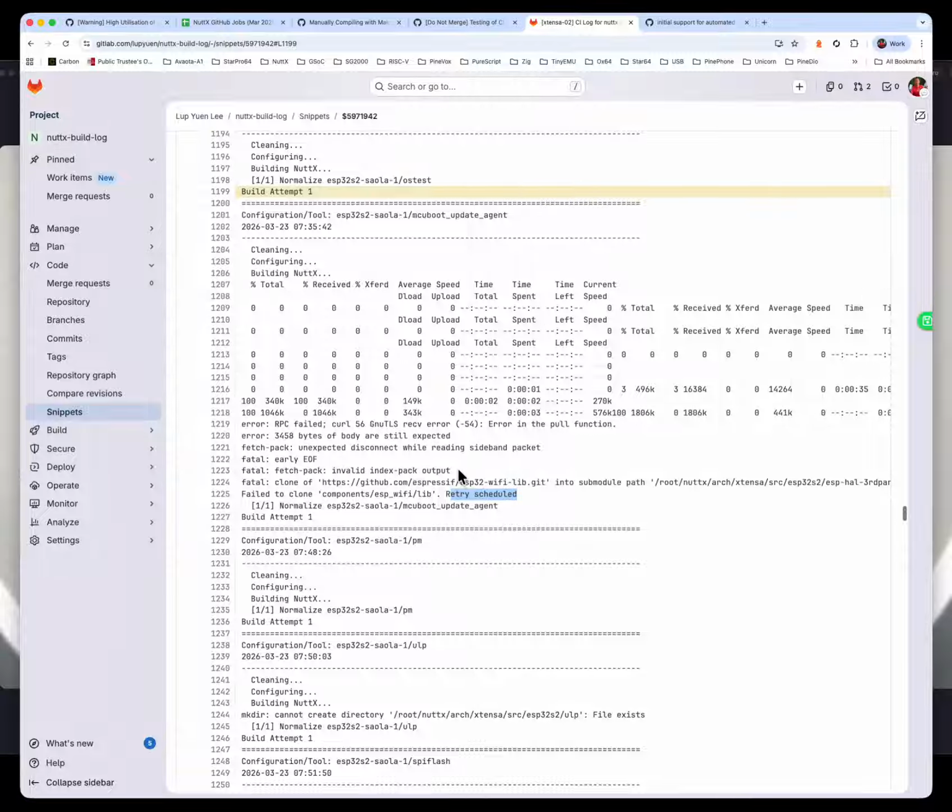Why is it that some downloads do not return an error to the caller? And what does this retry schedule mean? Does it mean that it's using an older version of the downloads? And would that be a problem? Right. Yeah, so this concludes our discussion for today.